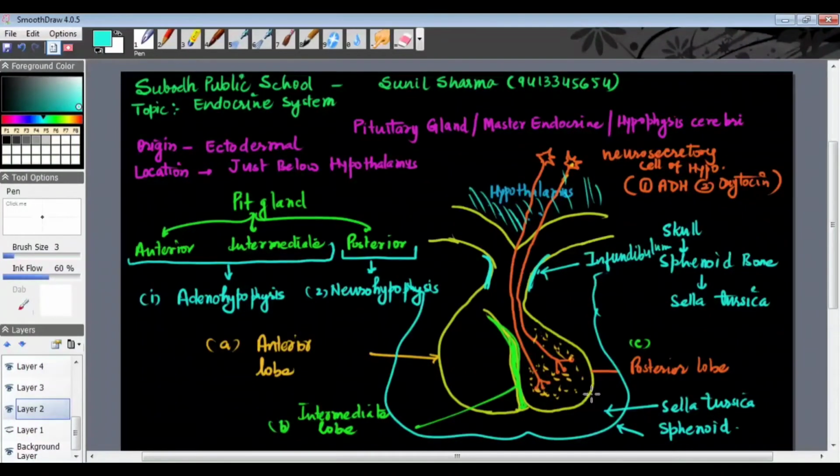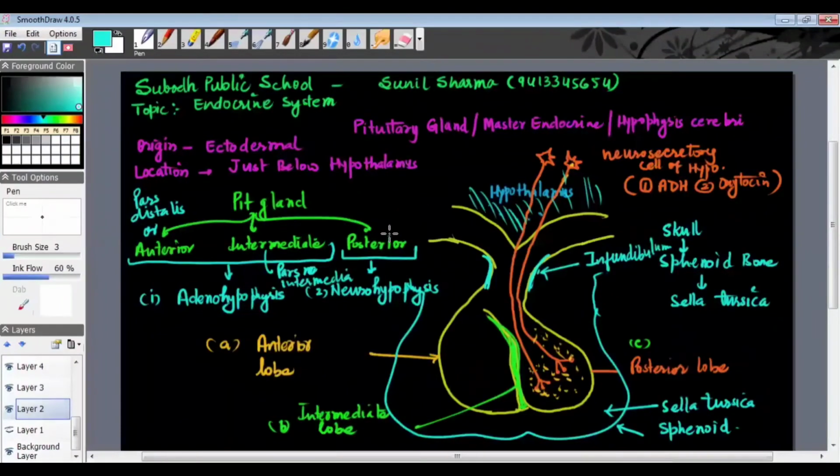Okay. Now, remember one thing, this anterior lobe of the pituitary is also called pars distalis. The intermediate lobe is also called pars intermedia, because intermediate is taken.